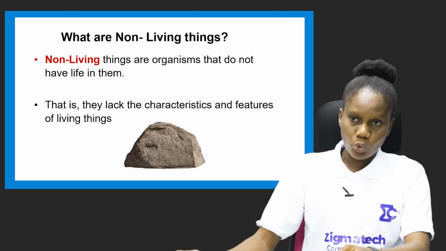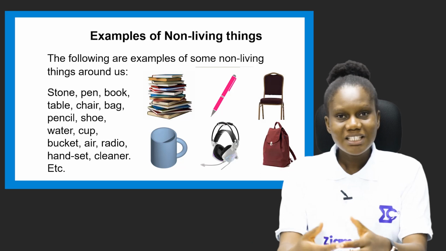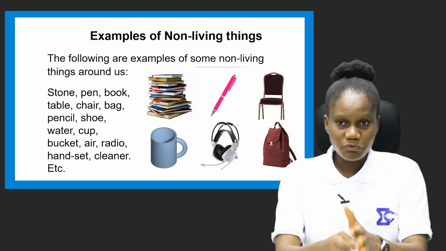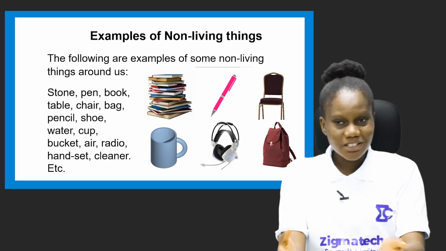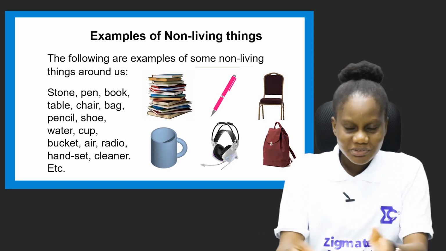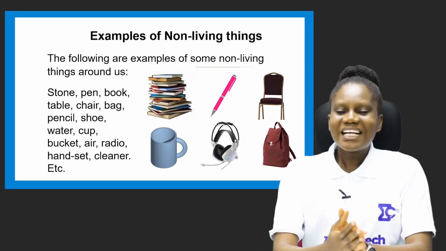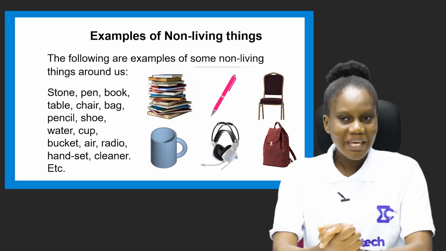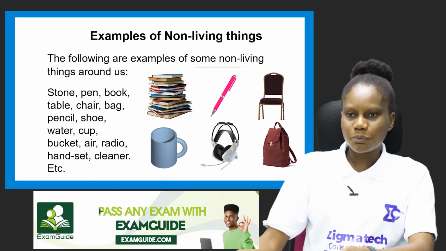For example, let's look at the examples. You have the stone. It doesn't move. You have your pen, your book, table, chair, bag, pencil, your shoe, the water, cup, bucket, radio, headset, cleaner. Those things are not living. They are not living things.